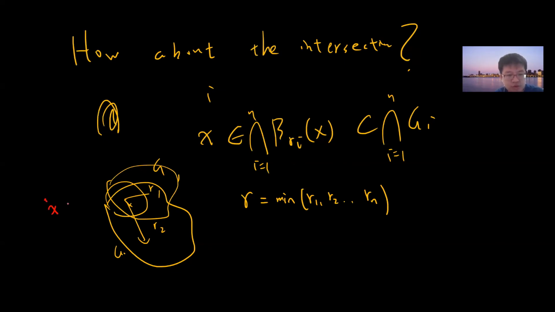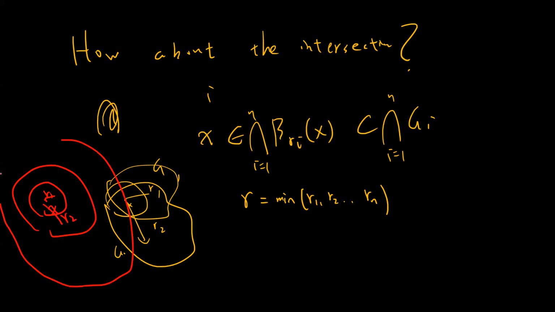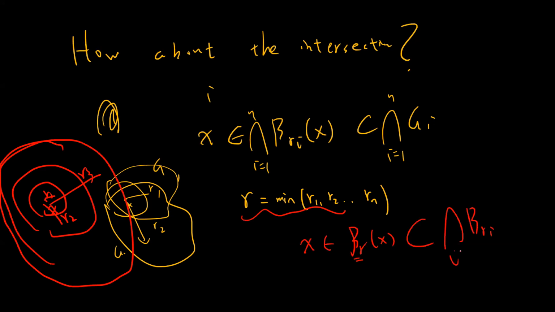You take r_1, r_2, r_3, and then you take the minimum r, so your ball B_r(x) will be inside all of the sets in the intersection, G_i for i from 1 to n. So the intersection is still open.